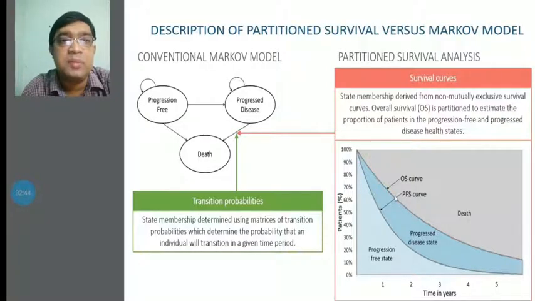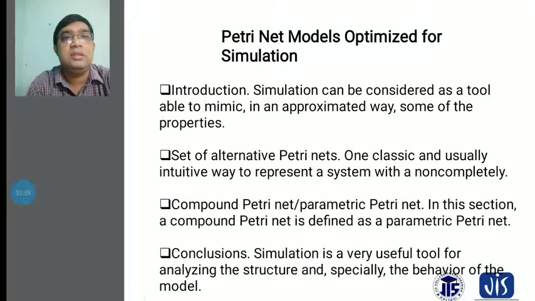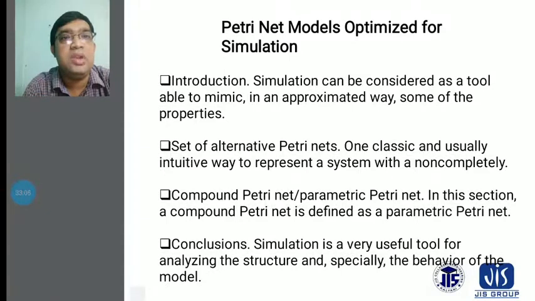The state memberships are determined using a matrix of transition probabilities, which determines the probability that an individual will transition in a given period. Another thing also will be discussed: Petri net models optimized for simulations. The simulation can be considered as a tool able to mimic, in an approximated way, some of the properties of a set of alternative systems, and usually an intuitive way to present a system.